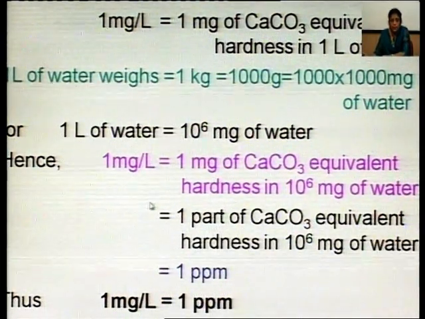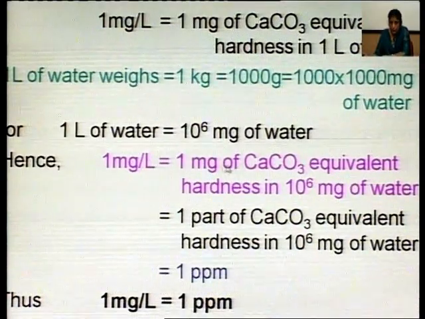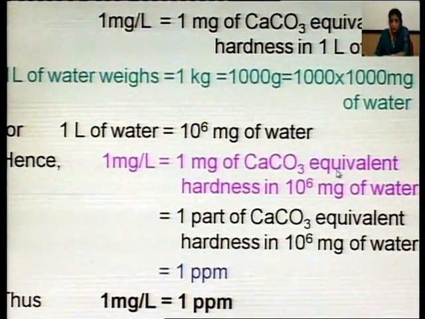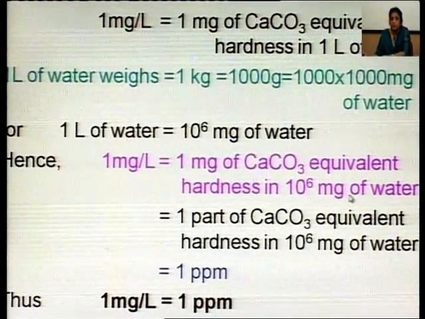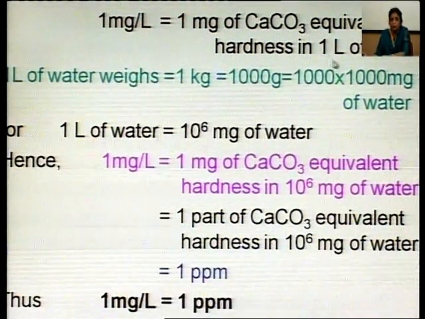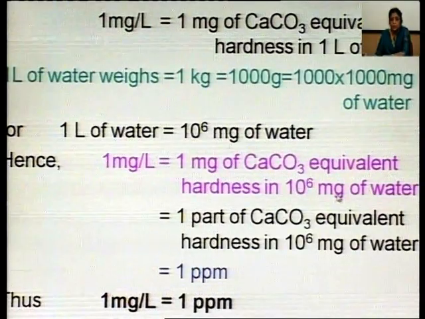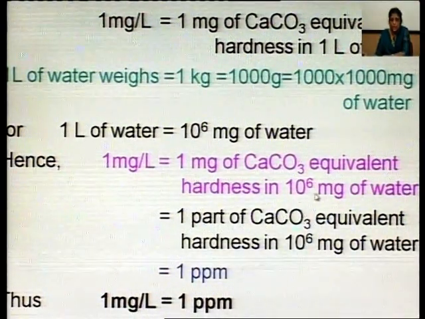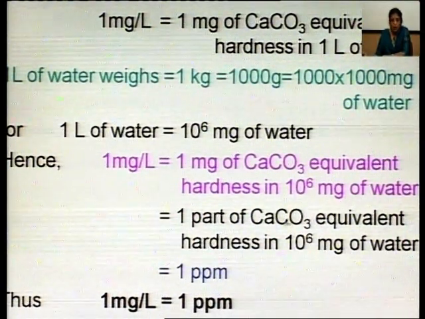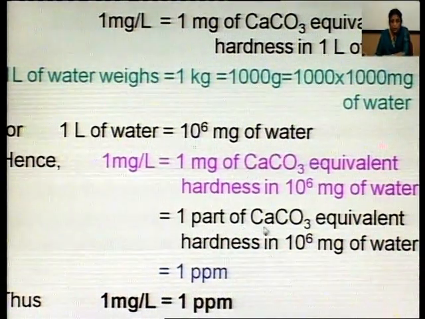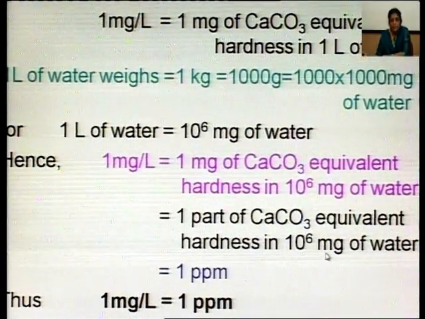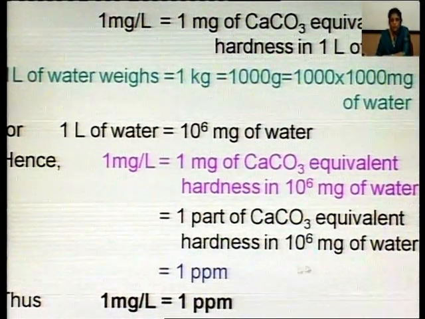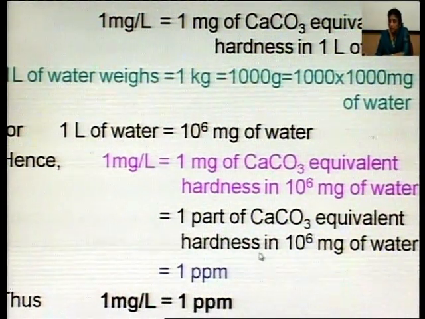Hence, 1 milligram per liter becomes 1 milligram of calcium carbonate equivalent hardness in 10 raised to power 6 milligram of water. 1 liter of water is replaced by, in terms of weight, 10 raised to power 6 milligram. Or we can say 1 part of calcium carbonate equivalent hardness in 10 raised to power 6 parts of water, and this is the definition of ppm.